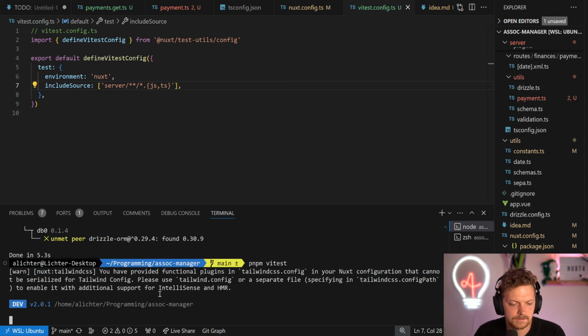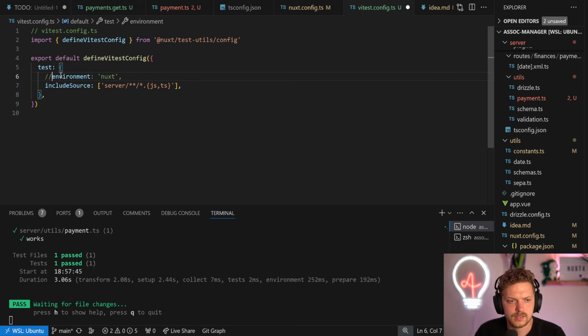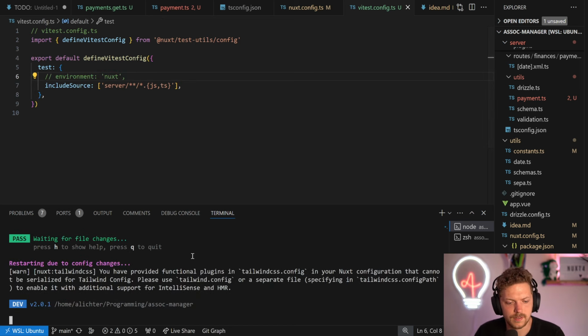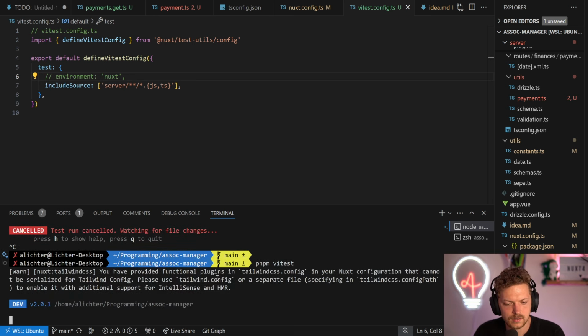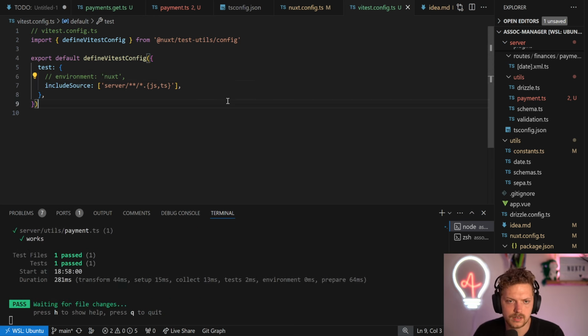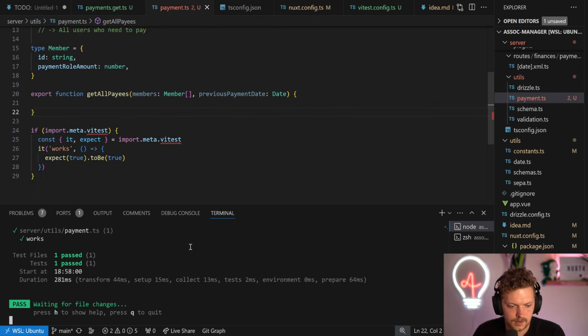Let's see. Nice. Okay. It will probably also work without the Nuxt environment, I think. Let's quickly restart. So let's run it without the Nuxt environment for now and see if we need it because of some auto imports, we can still enable it.